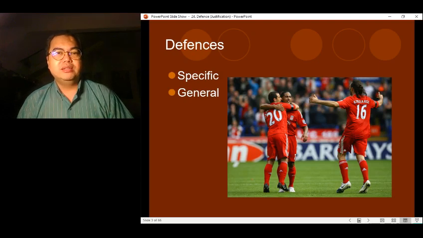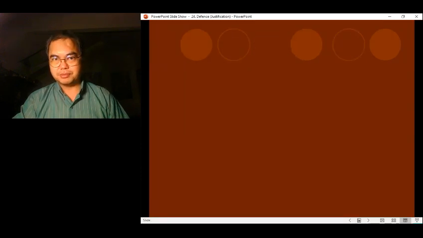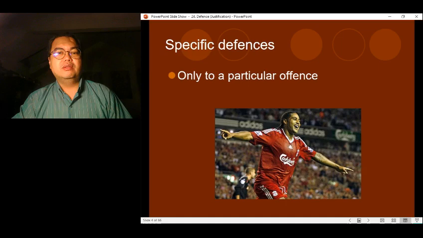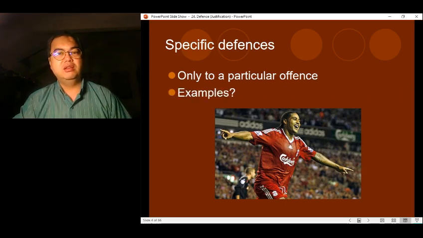Now, for defenses, there are specific defenses and there are general defenses. For specific defenses, these are basically defenses which only apply to a particular offense, right? So they are very specific in the sense that they can only be used for certain specific offenses. Can you think of examples?